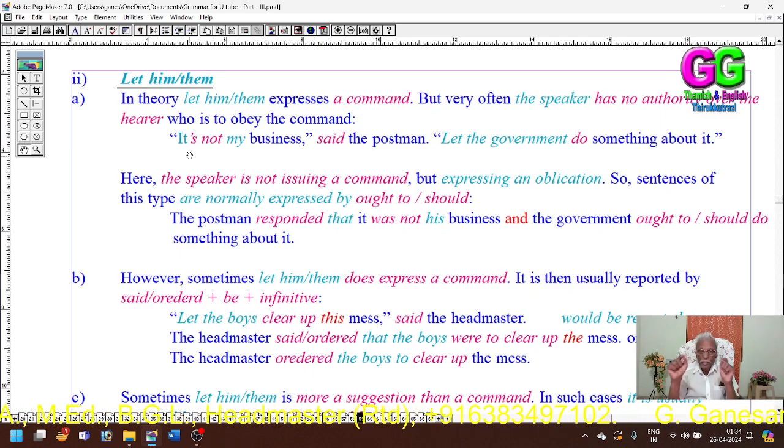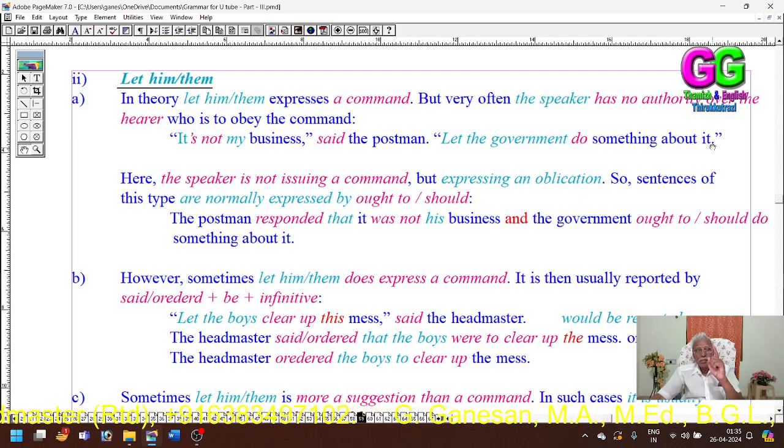So if you want any change or anything to be done, you ask that it should be done by the government. So it is the obligation. "It is not my business," said the postman. The postman said that it was not his business and let the government do something about it.